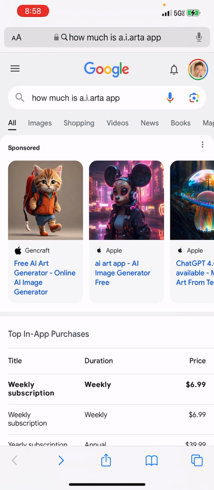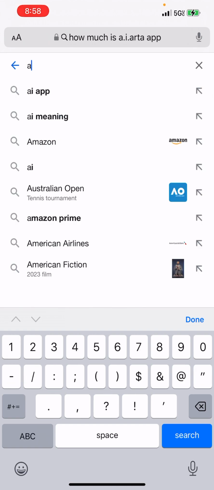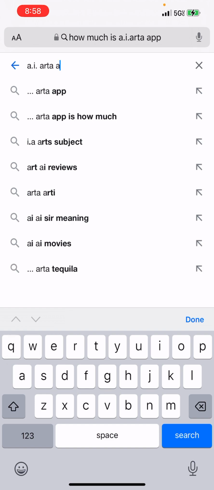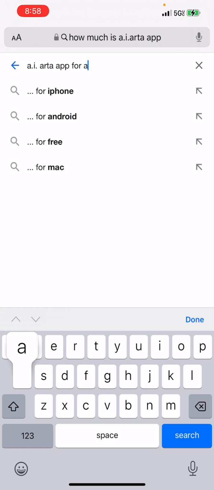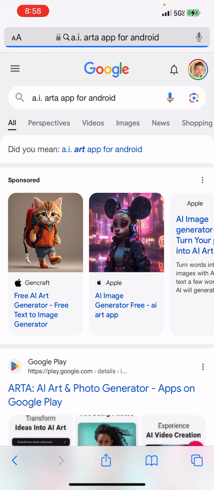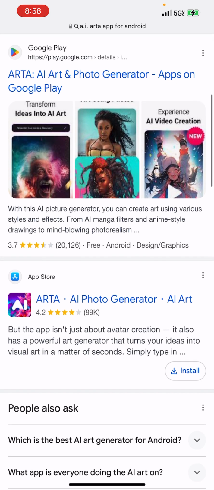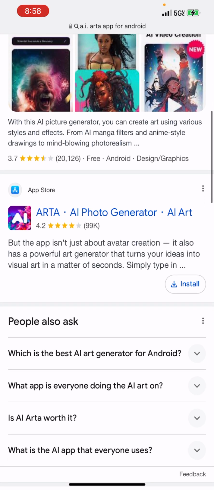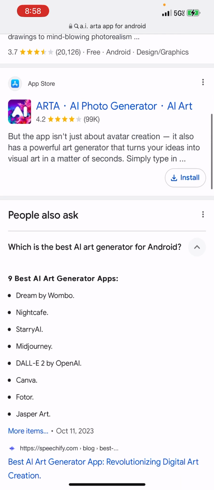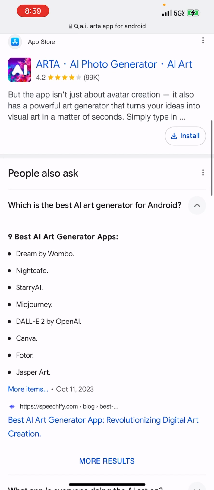Let's look up AI Arta app for Android. Let's see if they have it for Android too. They have these 9 best AI art generator apps.